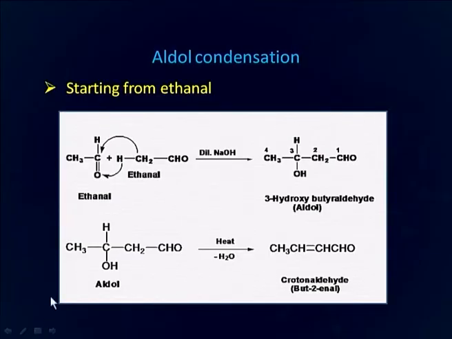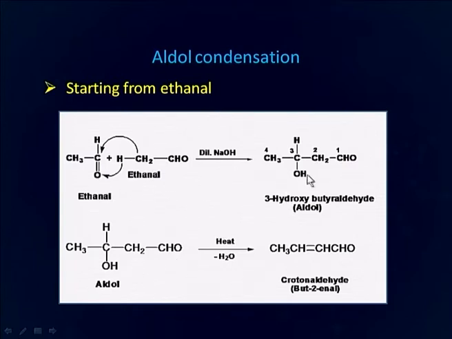Now, starting from ethanal, if we have to undergo aldol condensation, you can see that this is one molecule of ethanal and this is another molecule of ethanal. Alpha hydrogen from one molecule has been shifted to the carbonyl oxygen, and this CH2 has been shifted to the carbonyl carbon. As a result, this beta hydroxy aldehyde is formed.